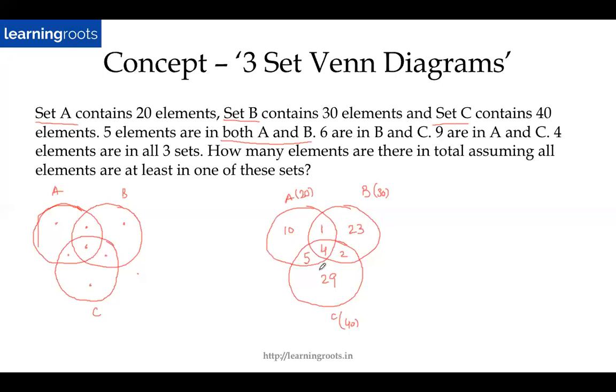So yes, 74 should be the answer. Is it 74 or is it 75? Anyway, let's see. So in this case, you simply have to add up all the values. So how will you add it up? Again, I can do 29 plus 5 plus 4 plus 2 plus 23 plus 1 plus 10. But the easier way out is to simply understand that this entire circle is 40. So I already have the total value here, right? So I won't count them separately. So 40 plus 10 is 50. 50 plus 1 is 51. Plus 23 is 74. You are right, Apurva. So 74 is the answer.